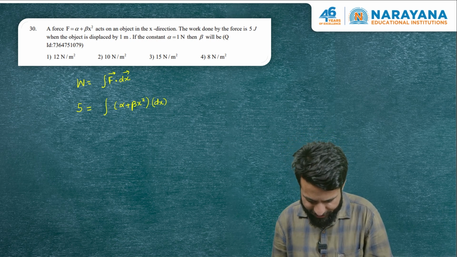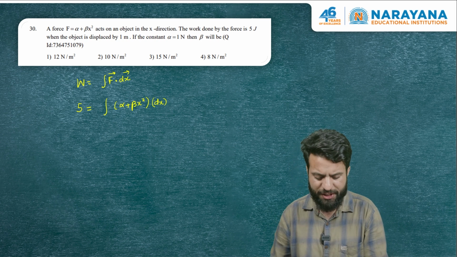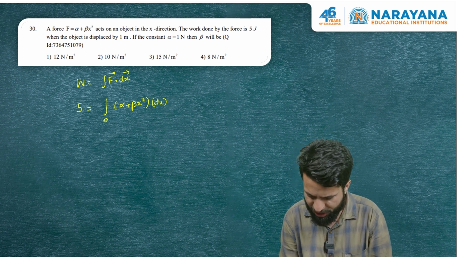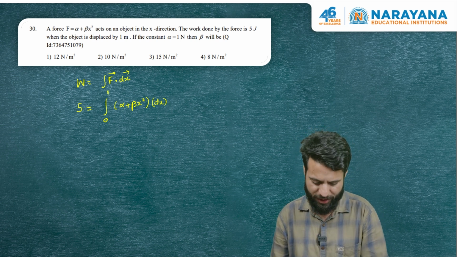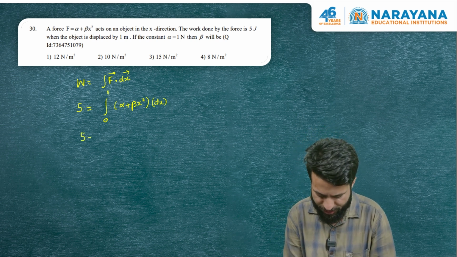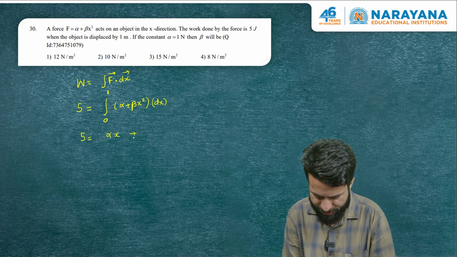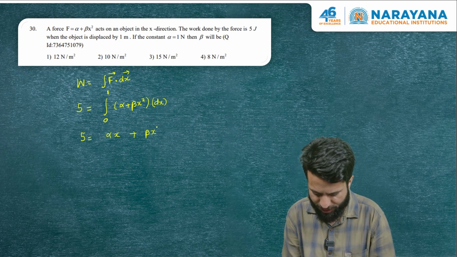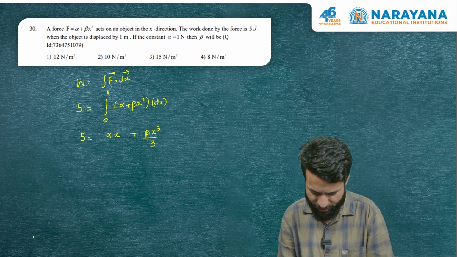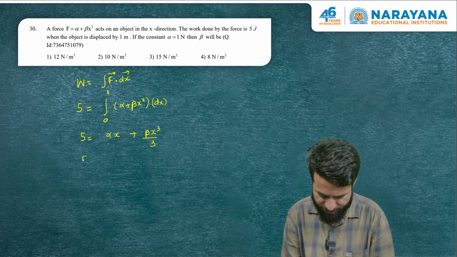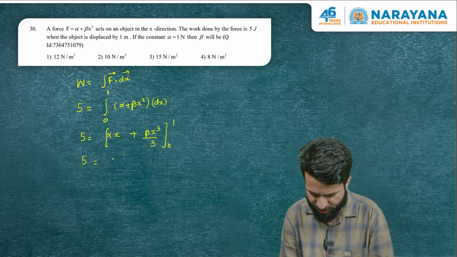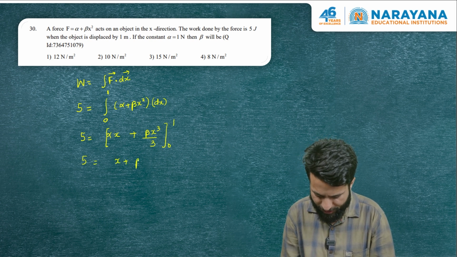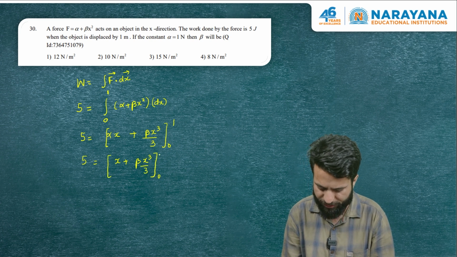And we have to integrate it from, the object is displaced by 1 meter, so it's starting from origin, I believe, and it's having a displacement of 1 meter. So this becomes 5 is equivalent to alpha x plus beta x cube by 3. We have to put the limits also, 0 to 1. Alpha is given as 1, so we have x plus beta x cube by 3. Now I'm going to just substitute the limits and we should have the answer.